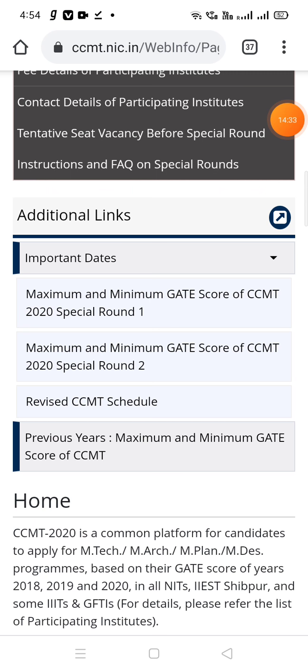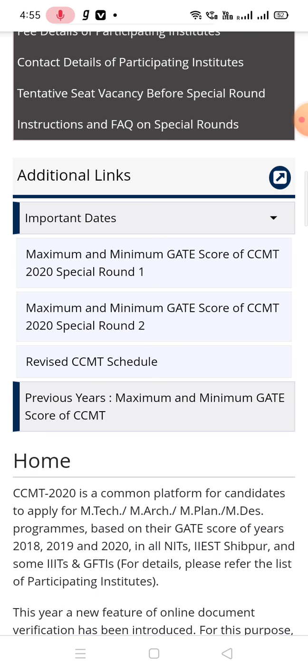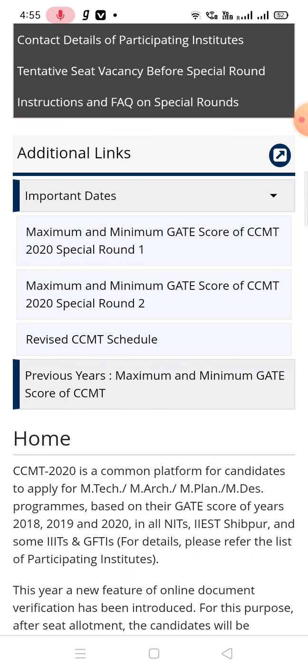Now another important topic, that is cutoff, previous year cutoff. Here the maximum and minimum GATE score of CCMT special round 1 and special round 2 are available. Okay, and for your kind information, what will be the CCMT counseling procedure? Generally, according to last year, 3 regular rounds will be there.